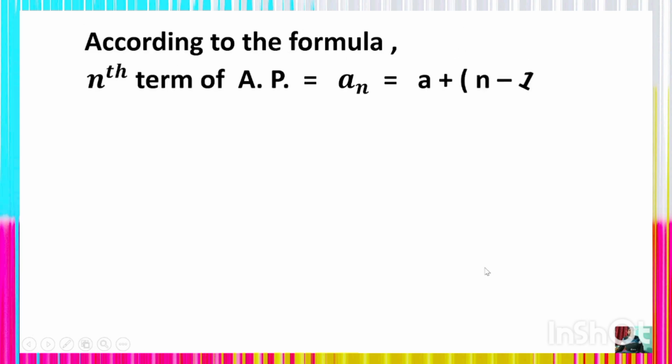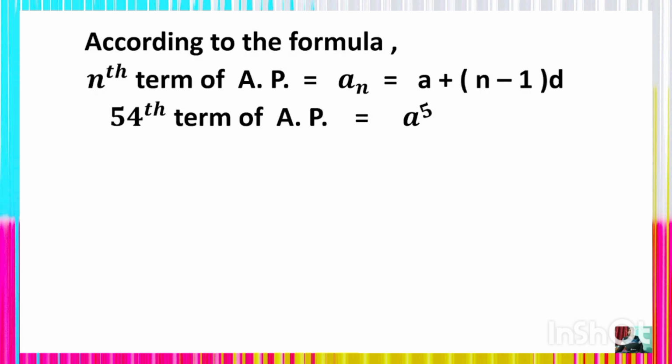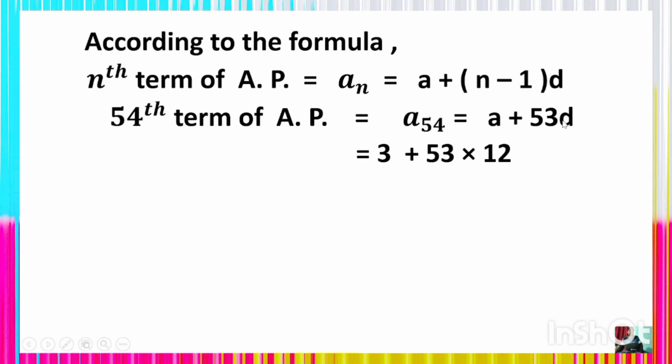Now look here. According to the formula, the nth term of the AP, an, is equal to a plus (n minus 1) into D. So the 54th term, a54, is a plus 53D. Here in place of a and D you can use the values. It will be 3 plus 53 multiplied by 12. 53 multiplied by 12 is 636, so it will be 639. Thus we get the a54 term is equal to 639.